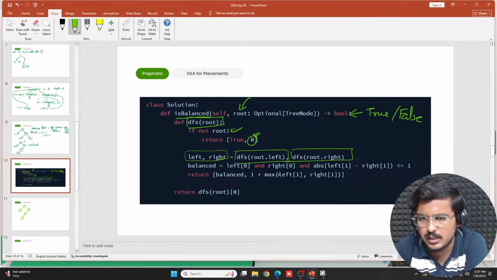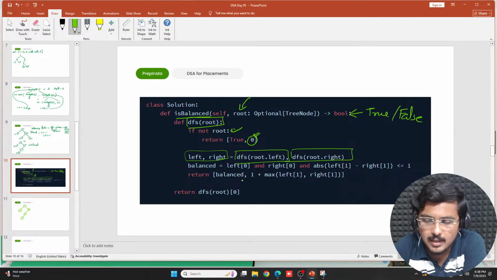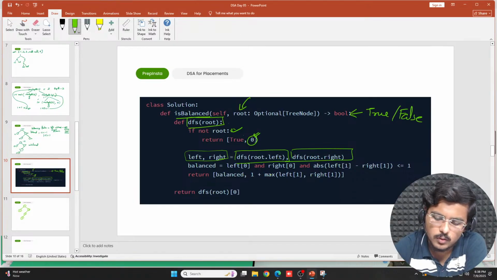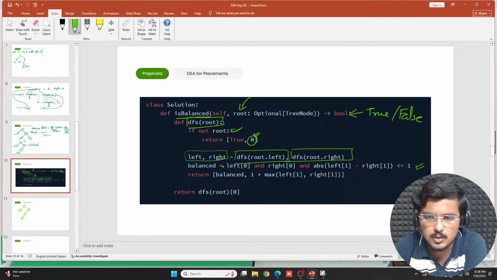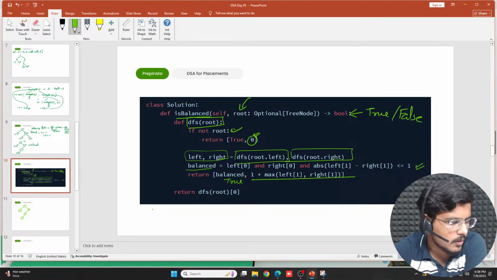You have to basically calculate the balancing factor out of them. Then balanced is 1 plus maximum of left of 1 and right of 1. So this balanced is nothing but a balancing factor. Out of this balanced, I'll go ahead and check that. This will basically return me true or false, right? This balanced would return me true or false. So if this balanced is true, it would be true here, and the balancing factor I'll get here. Is it clear to everybody?